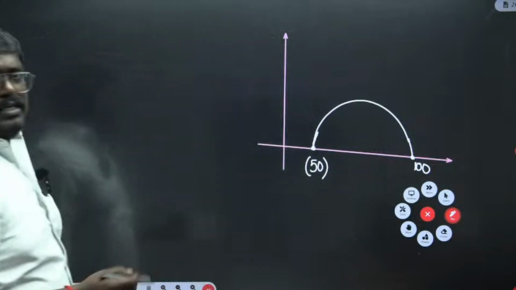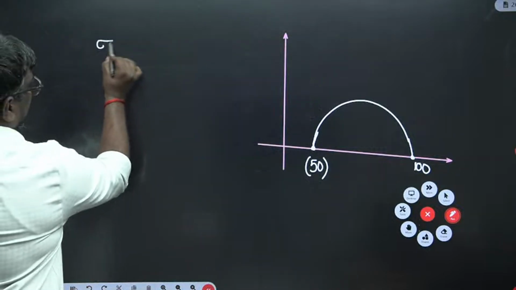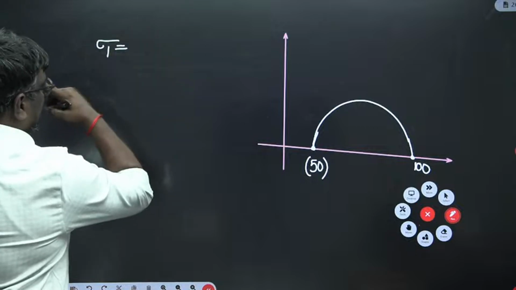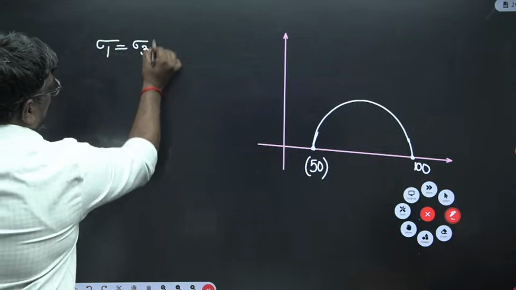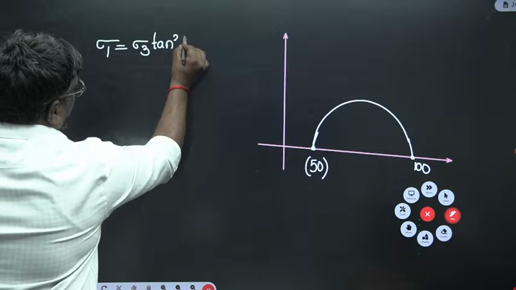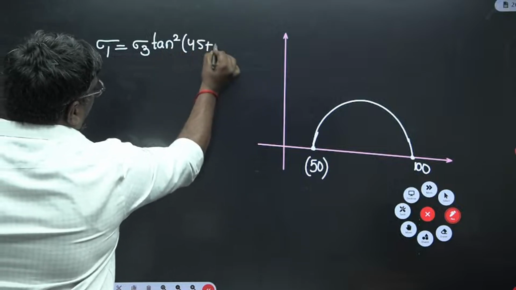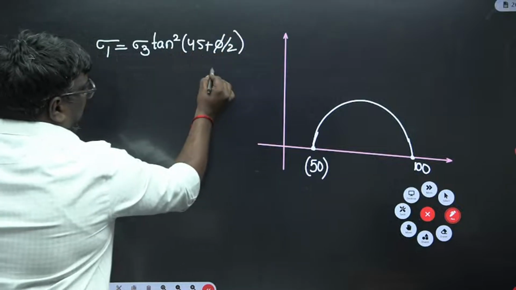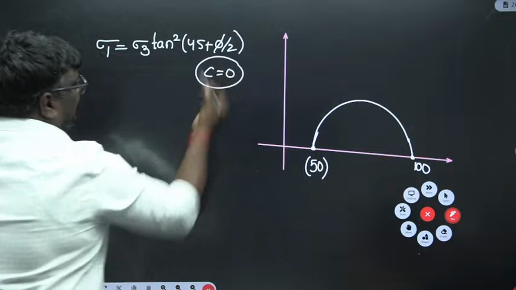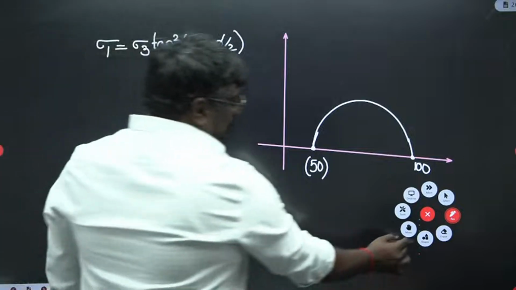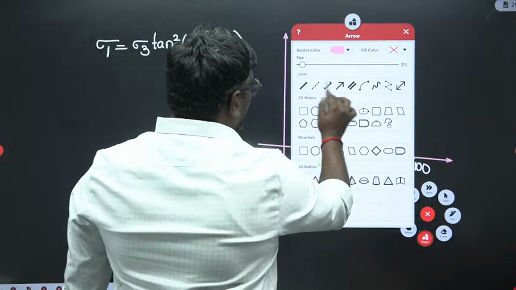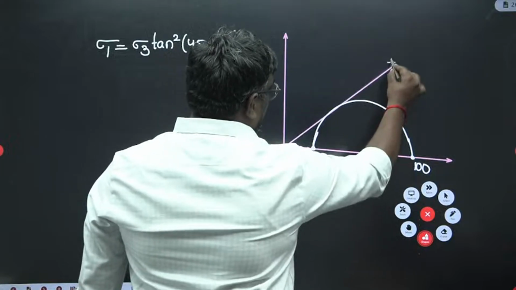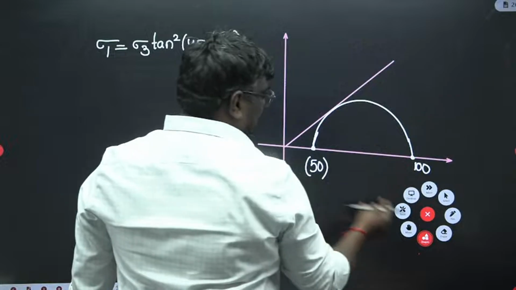Now, my dear students, according to the plastic equilibrium condition, if there is a cohesionless soil, that is C is 0, sigma 1 is equal to sigma 3 tan square 45 plus phi by 2. It is a cohesionless soil. Cohesionless soil means sand or gravel, so we take C as 0. Okay. So here what have they done? If I extend this line like this, they are asking what is this angle.